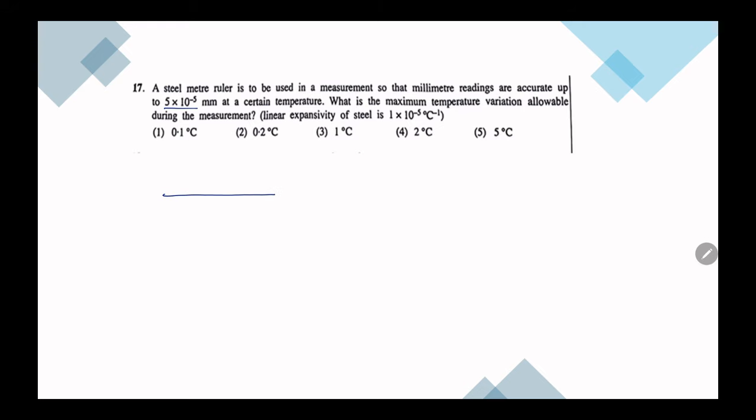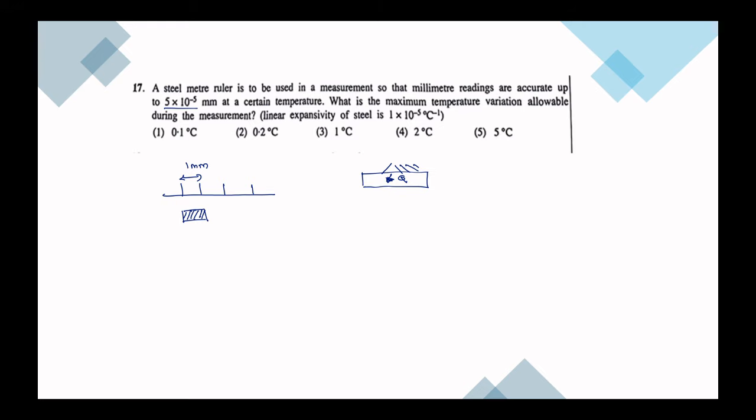Now if we take a meter ruler, the gap between these two divisions should be 1 millimeter. Okay, now this is a steel ruler. I am going to use this to measure this object. Because this is a steel ruler, when you hold the ruler, you are transferring heat to the ruler. Using that heat, it will expand, right?